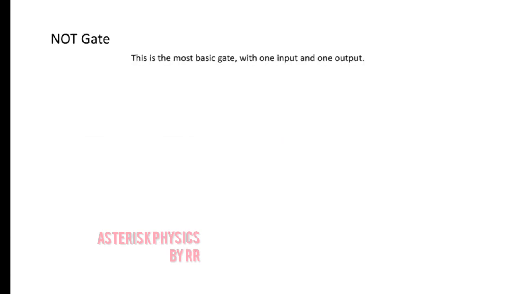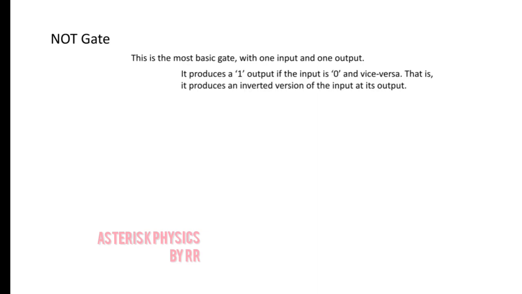Now the NOT gate. This is the most basic gate with one input and one output. There will be only one input and one output. It produces a one output, that is a high output, if the input is 0 or low, and vice versa. That is, it produces an inverted version of the input at its output. That's why it is known as an inverter. This is the symbol of a NOT gate. There we have a bubble which shows there is an inversion.